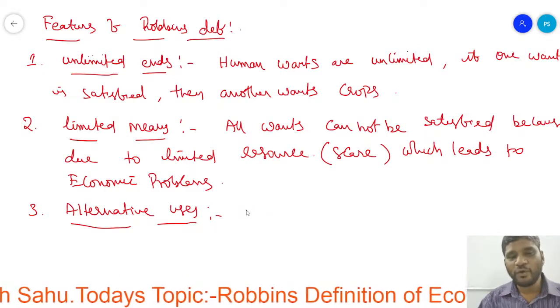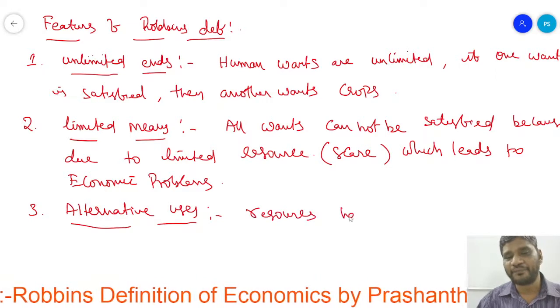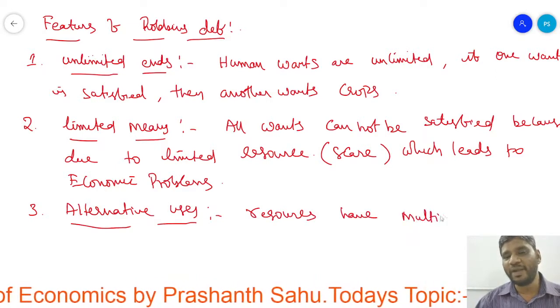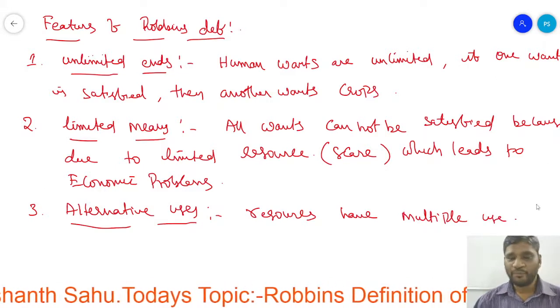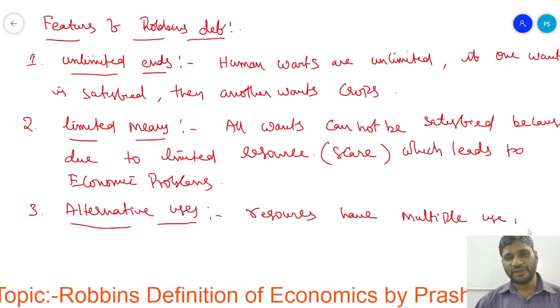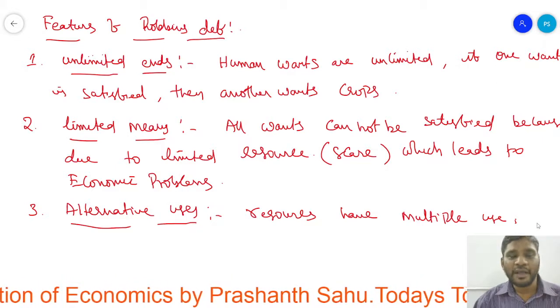But most probably every resource has multiple uses, and by using these multiple, alternative uses, the economic